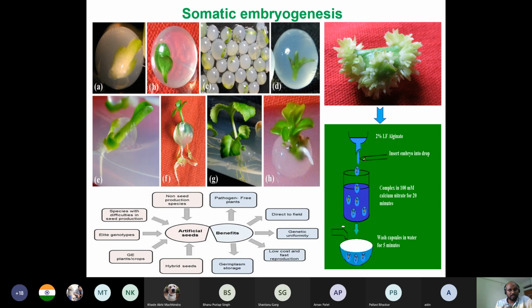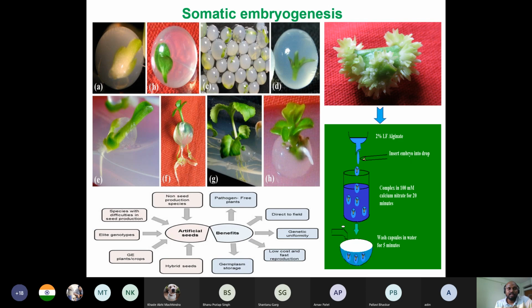You can store the embryo, and you can directly germinate the embryo outside soil also. So why is the somatic embryo very important? Not all species flower, or it is very difficult to flower. Some species don't flower. Some species flower only after a long interval. So for that reason, the somatic embryo is actually very useful.